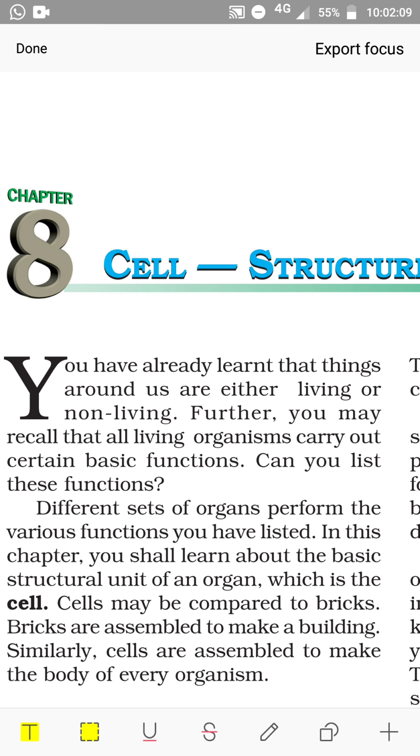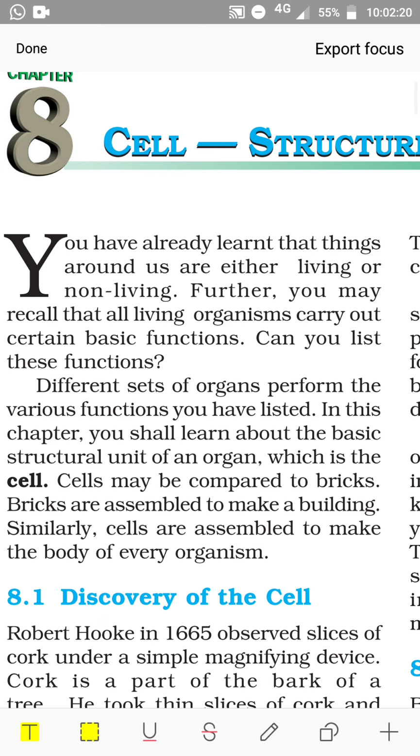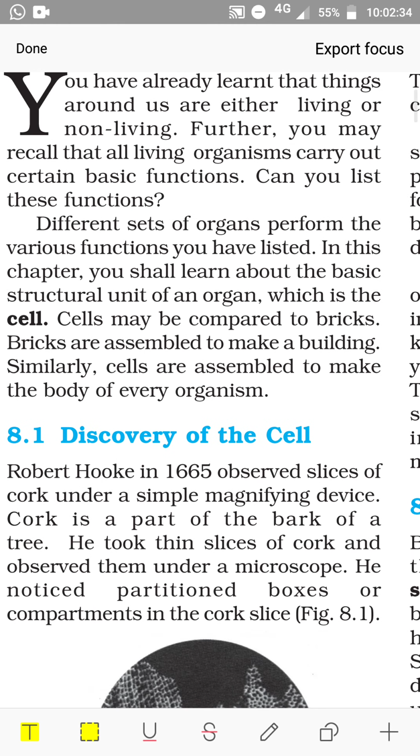Different sets of organs perform the various functions you have listed in this chapter. We shall learn about the basic structural unit of an organ, which is the cell. Cell may be compared to bricks. Bricks are assembled to make a building. Similarly, cells are assembled to make the body of every organism. Now, how was the cell discovered? See, discovery of the cell.